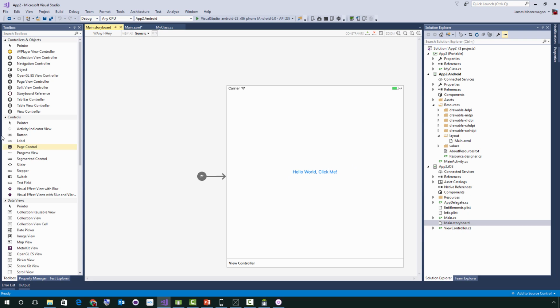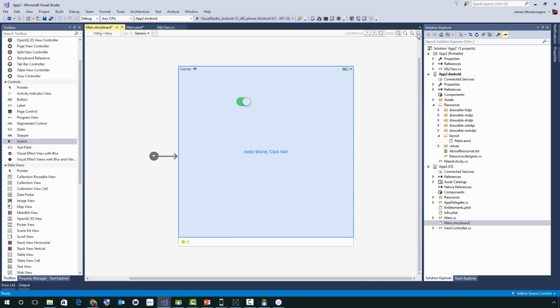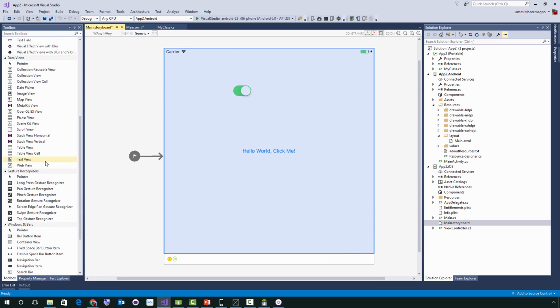We have a button that we can click. I have all the different controls. I can drag and drop those out with guidelines, auto layout support. Here, I'll just say zoom to fit, or I think there's 1-to-1. There we go. We can zoom in. Now we have this full iOS designer pulled right in.